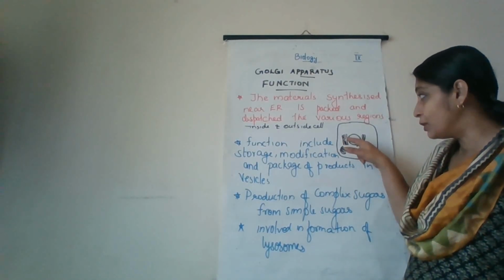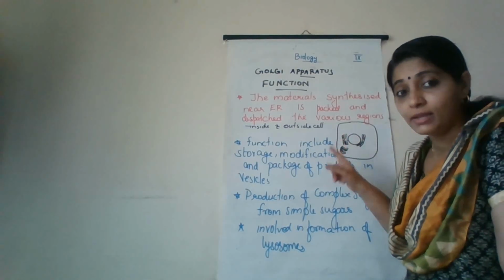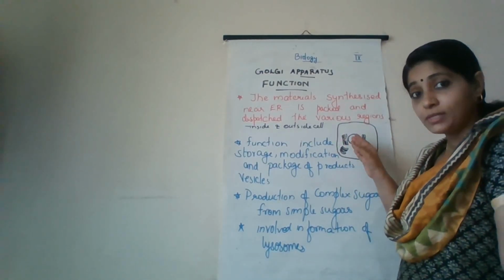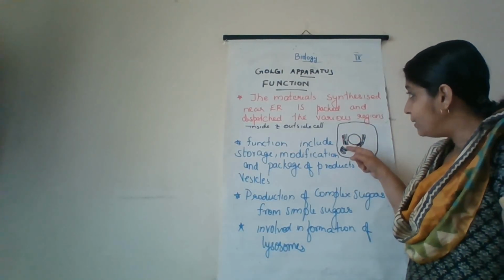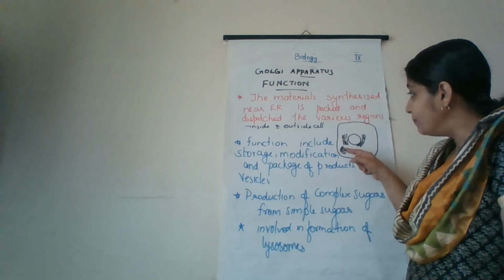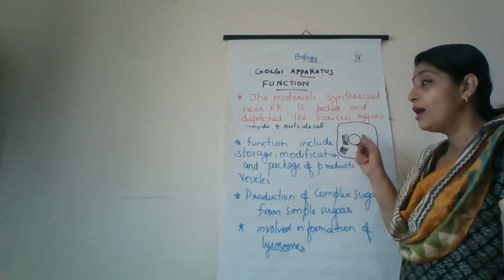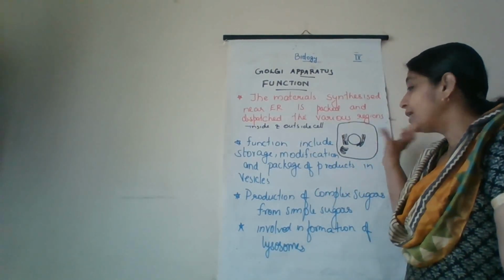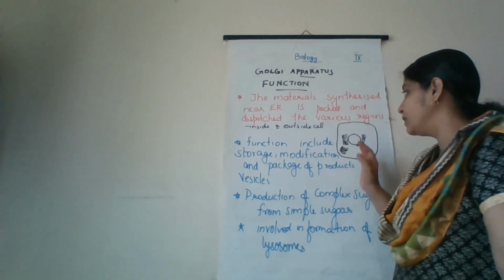This is the endoplasmic reticulum. As we studied, it has ribosomes, which help in the production of proteins, hormones, enzymes and so on. These will be carried to the Golgi apparatus, which is situated near the endoplasmic reticulum, and there they will be packed and then dispatched to the target site where they have to do their function.